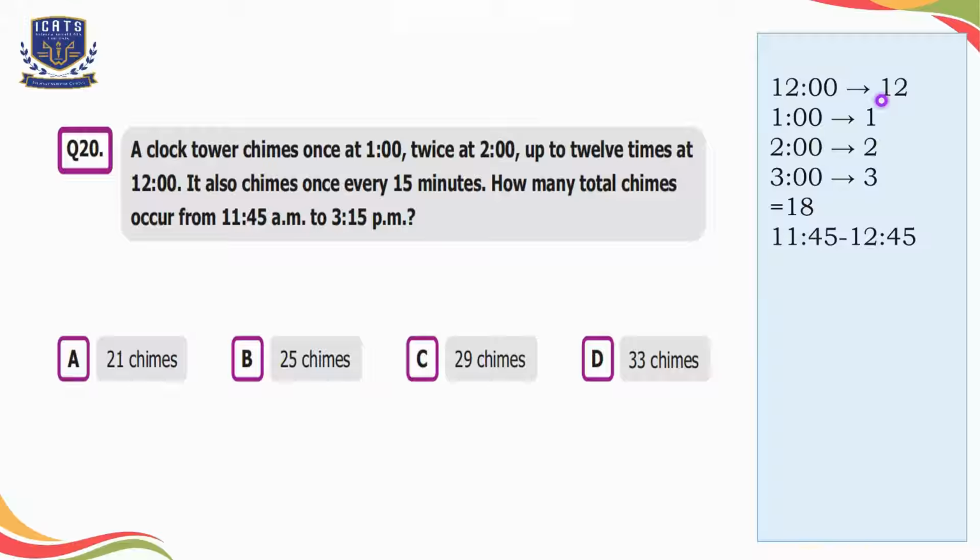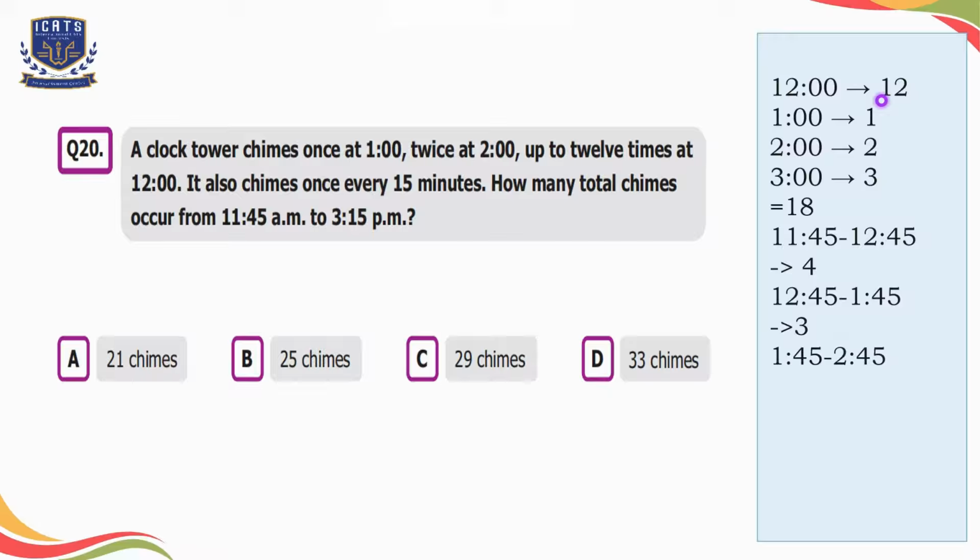From 11:45 to 12:45, it will chime 4 times at 11:45. Then at 12, it has already chimed. So now it will chime at 12:15, 12:30, and 12:45. Then from 12:45 to 1:15, the first chime will be at 1:15 because 12:45 and 1 o'clock are already done. So 1:15, 1:30, and 1:45. So it will chime 3 times.